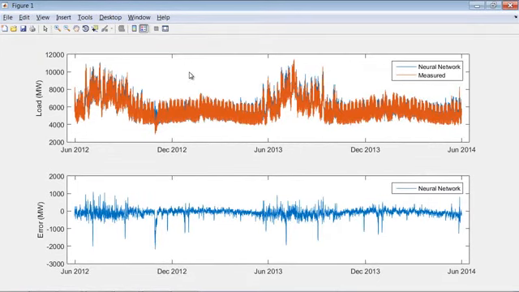Here we're looking at the test data set, so this is data that our neural network model had not seen before. In the top plot in blue, we're plotting our neural network projection. We're going through this whole roughly year and a half, two years' worth of data, and doing a 24-hour projection at each point. And in orange is the measured data, the actual correct answers from downtown New York City. And then in the bottom block, you can see the error, the difference between the two.